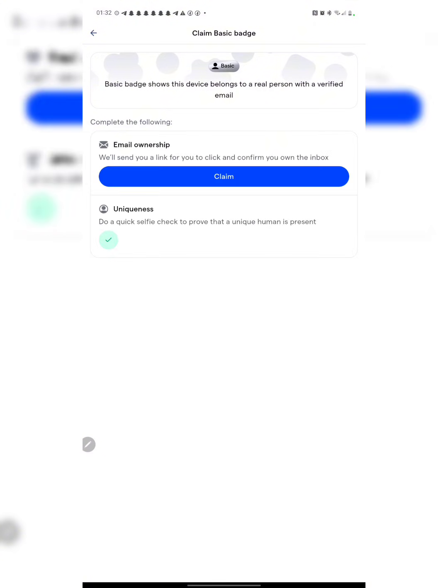So I will click on claim, and right now you can see we have done the uniqueness check, which is one we just did earlier, I think. Then we need to verify email ownership. So we will send a link to your email, to confirm you own the inbox. So I will click on claim right now. They are going to be sending a code to my email box. Let's just give it a little time right now.